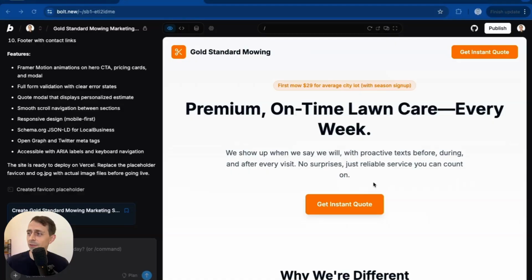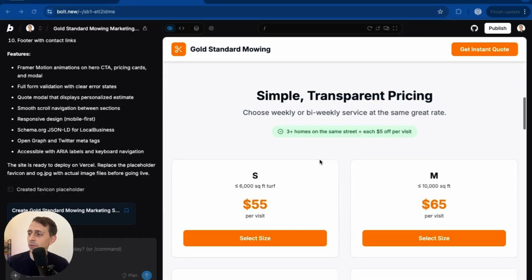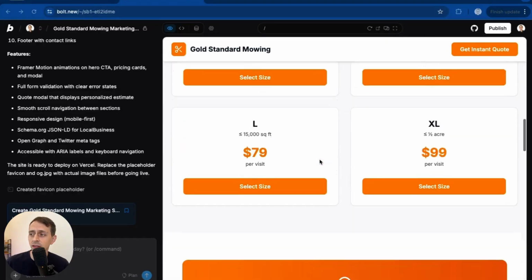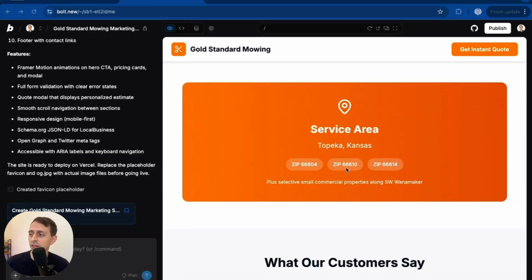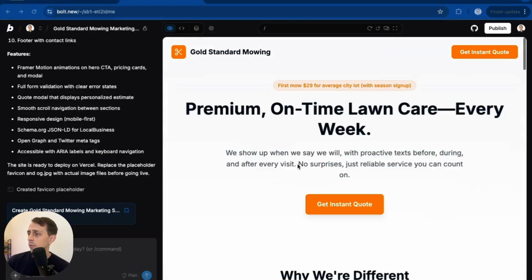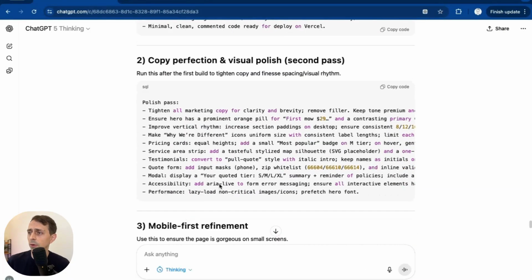So check this out. We've got a website, and this is the thing though. Look, all the information is actually correct. We even have the zips that we put in there. We've got a full website and it's not just generic. It's actually what we put. So let's see if we can get a little bit better with our second pass.